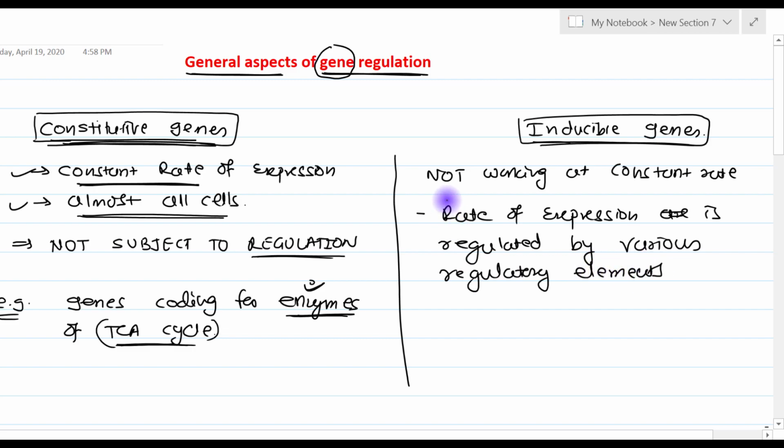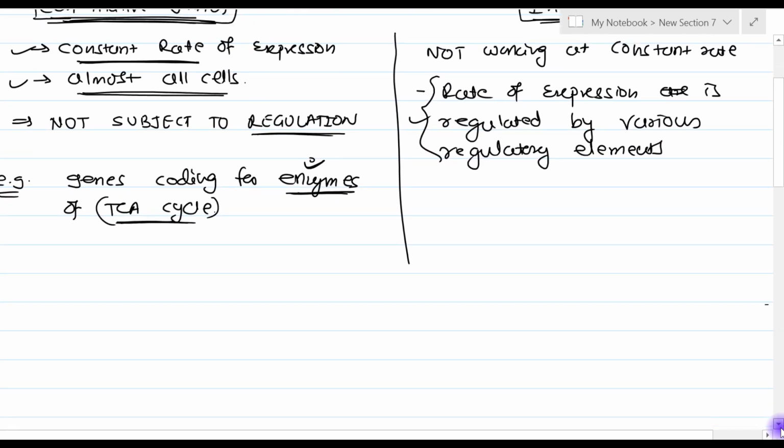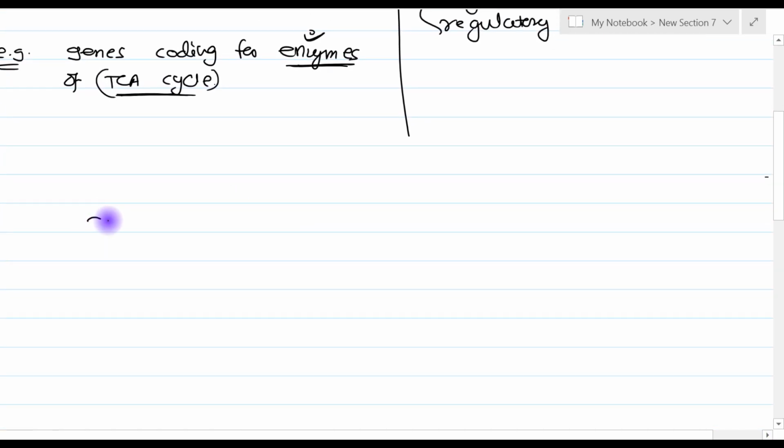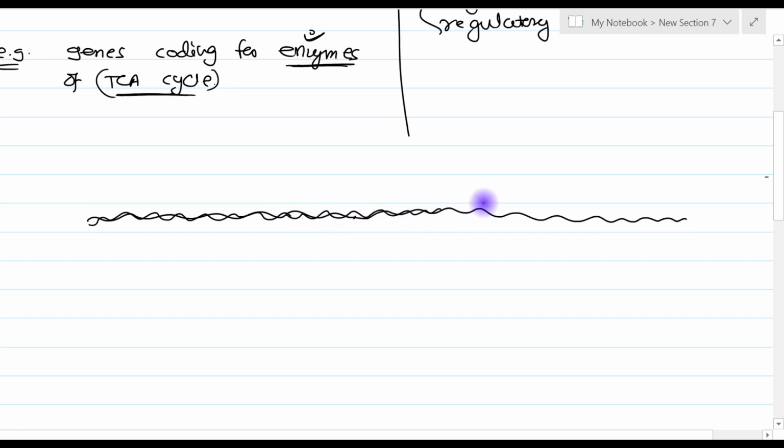Let us try to understand this part. Suppose this is the genome, the complete genome of one organism. If we want to talk about the human genome, then we have to write 23 such pieces, but here let us assume that this is the complete genome of one organism.